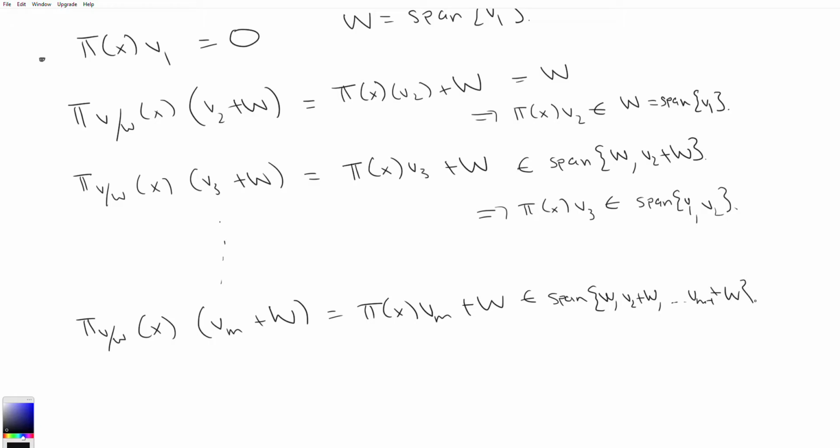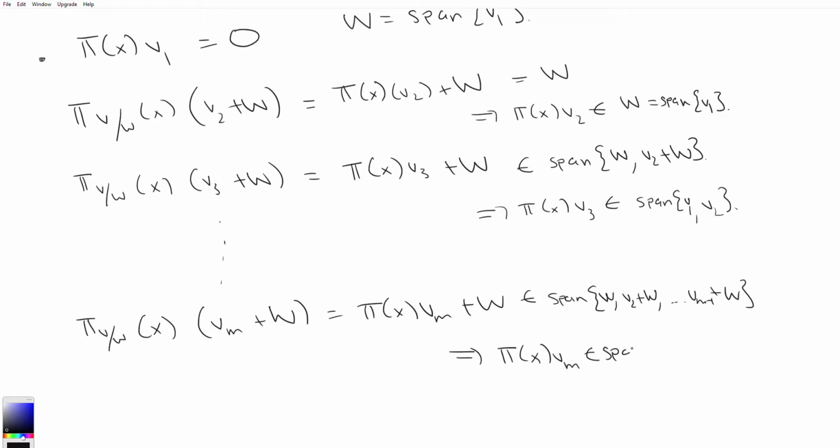And so this implies that π(x) times vm is an element of span v1, v2, dot dot dot, up to v_{m-1}. Oops, and this shouldn't be an m here. Sorry, that shouldn't be a 3. That should be an m. So let me erase that.